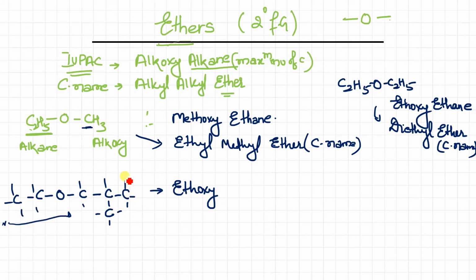Okay? So this one is going to be treated as alkane. How you will name it? Now, you know that this carbon is attached with a functional group. So we will start counting from this point. Isn't it? 1. And find the longest one.